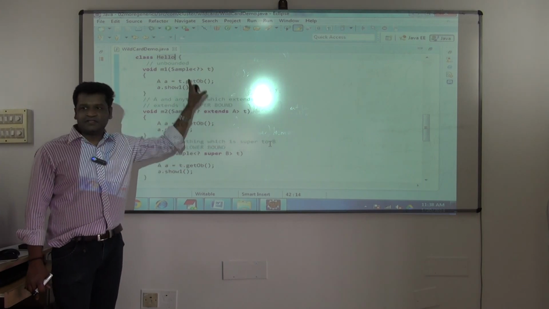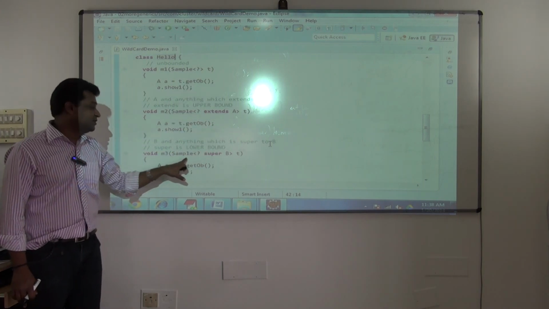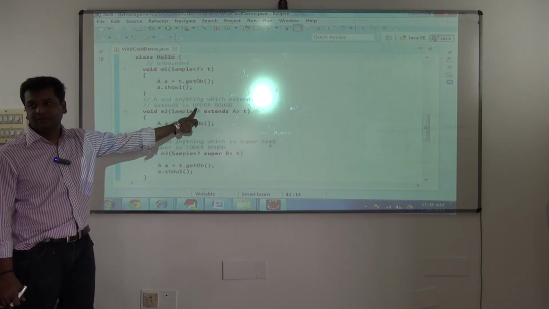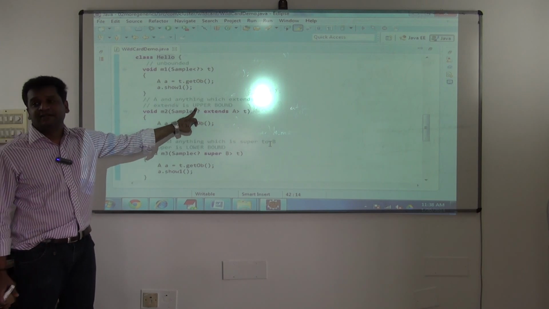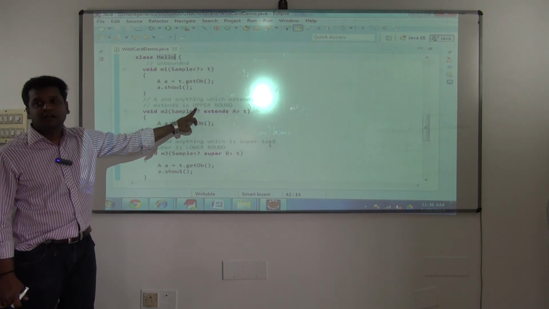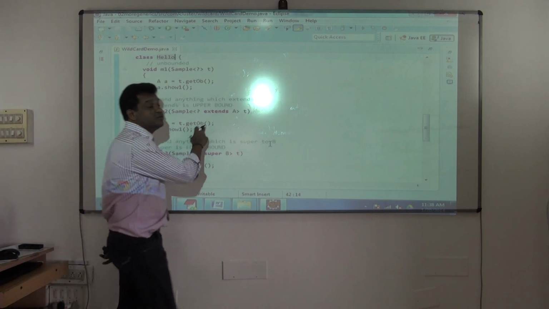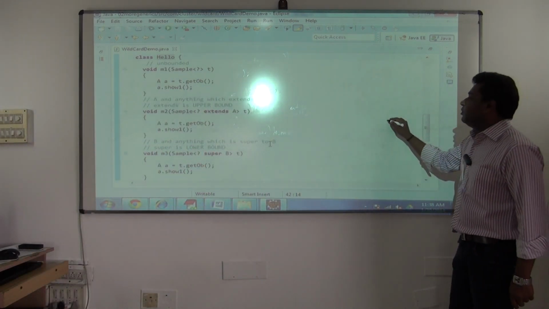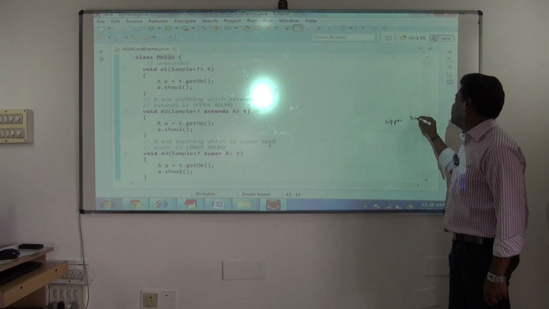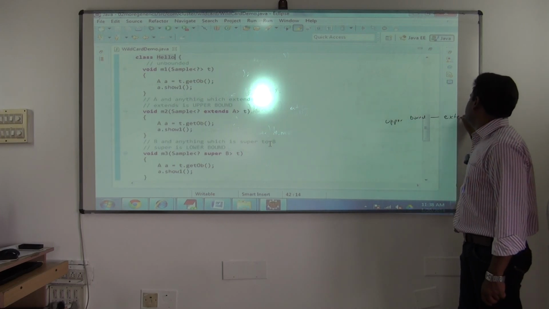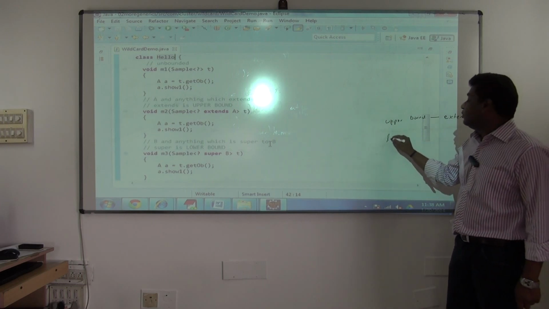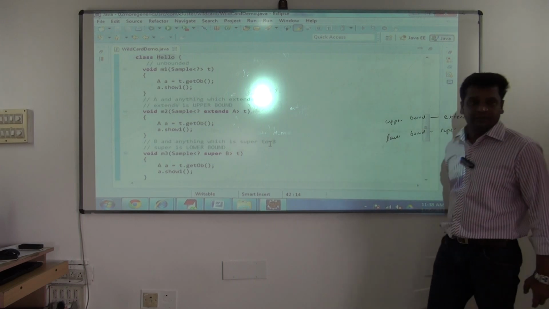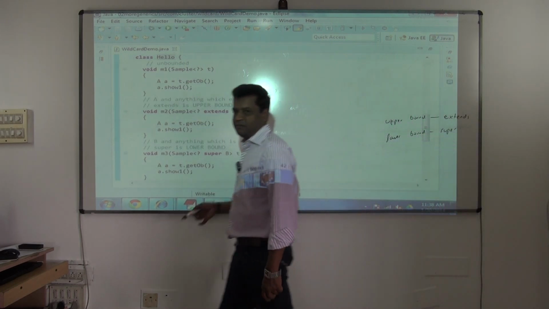Here also, this and this are almost the same. But here your sample object should be, sorry, here extends, this is an upper bound, but not above A. If you want an upper bound, use the extends keyword. This is a very important interview question. In generics, if you want an upper bound, we use the extends keyword. Understood? If you want a lower bound, we use the super keyword. It's the next one now. Very simple, it just becomes the reverse.